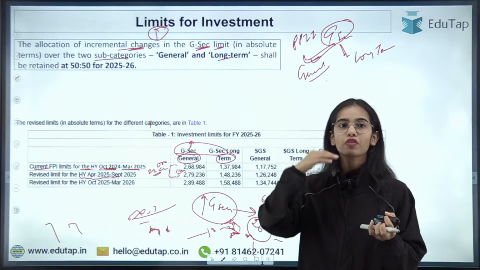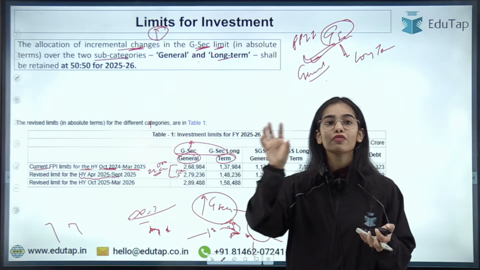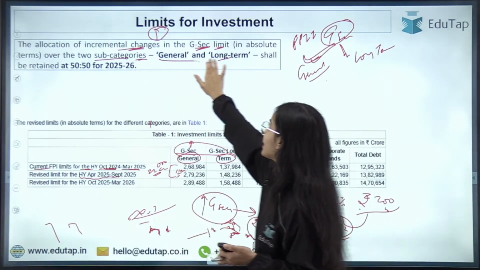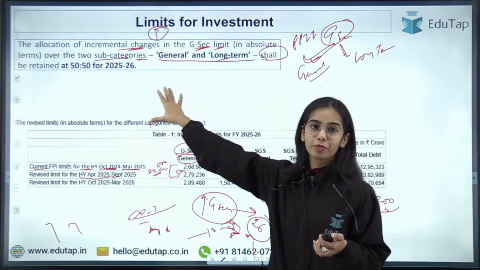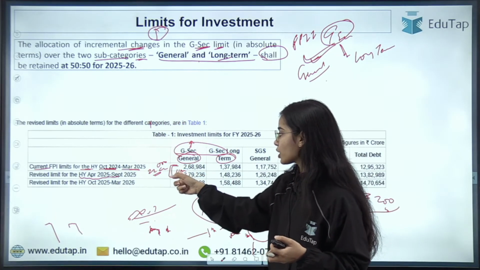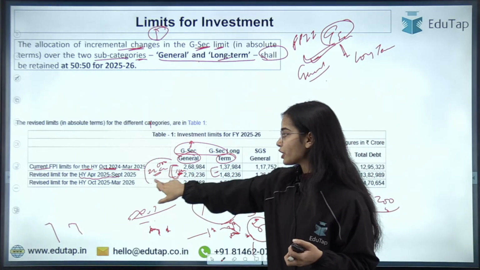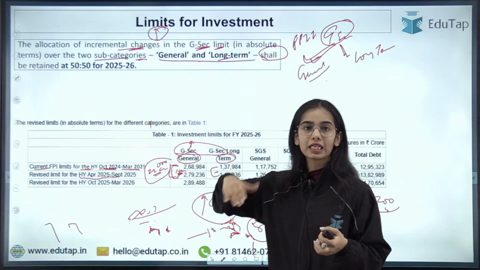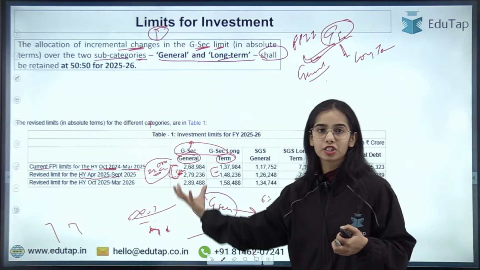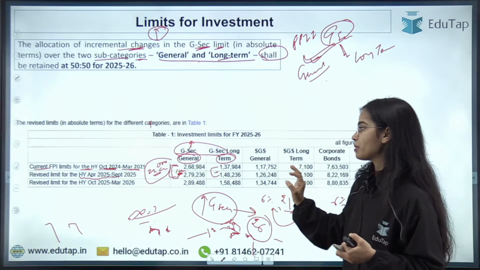Okay, so the allocation of the incremental change, whatever increase has happened in the government security limit in absolute terms, over the two subcategories, general and long term, shall be retained at 50-50% for 2025-26. That means here you can see there is 11,000 crores of increase, and here is 11,000 crores of increase. So 22,000 crores is the increase in the government security limit in absolute terms. So that is equally divided between the general and the long term category. So this is the basic idea. I hope you are very much clear about it.